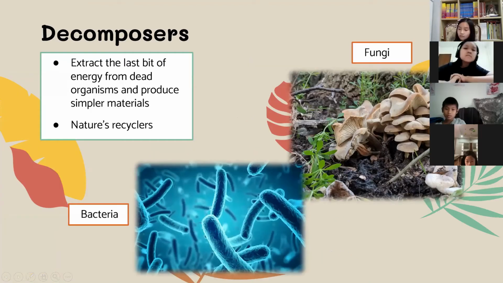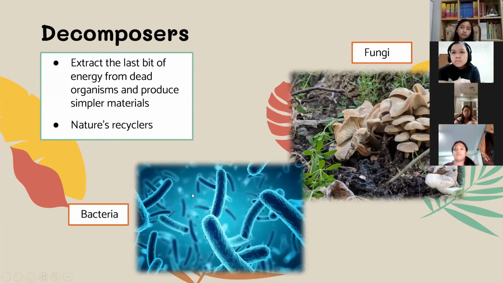Now let's go with decomposers. Decomposers extract the last bit of energy from dead organisms and produce simpler materials. They are also called nature's recyclers. Examples of this are bacteria and fungi.